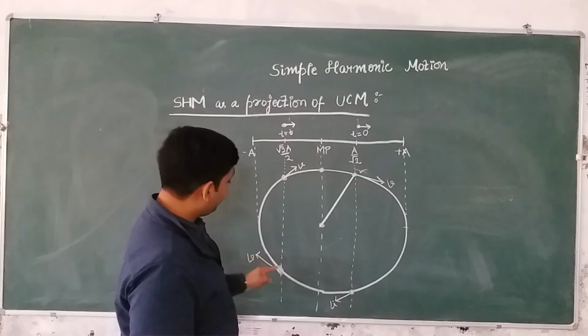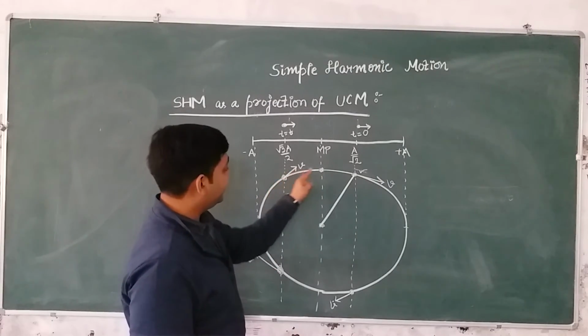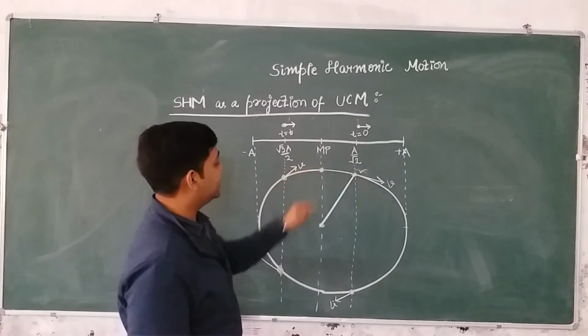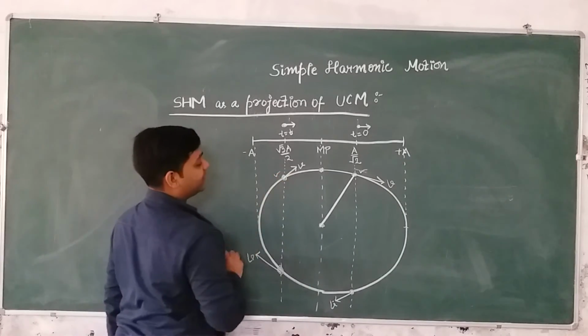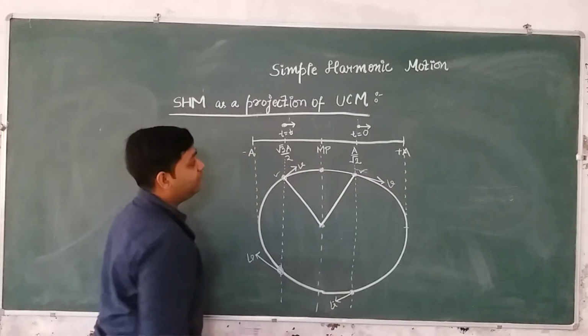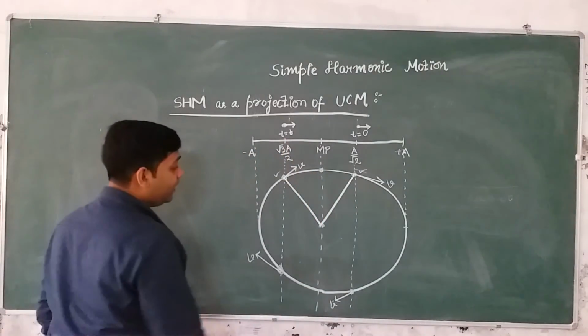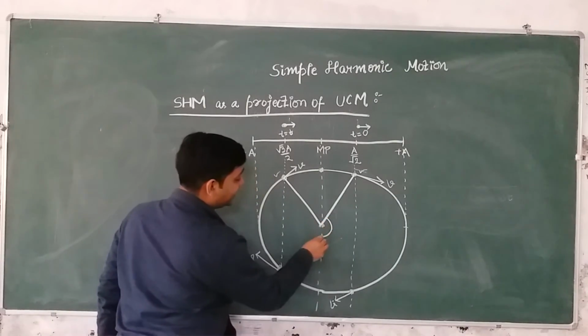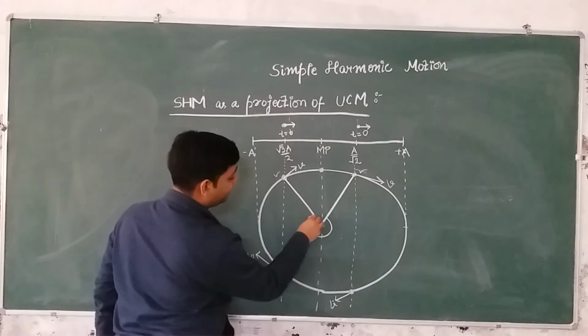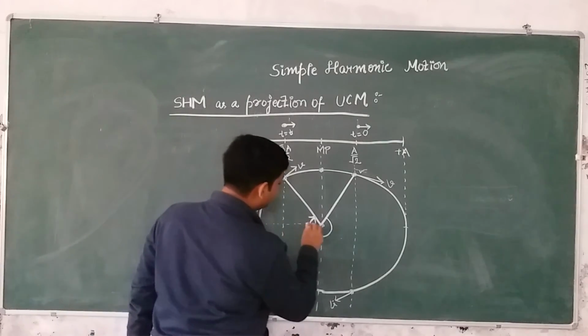In this case, the particle is going towards the amplitude, and in this case, the particle is going towards the mean position. So that means this position is correct. So that means this is the final position of the particle after time t is equal to small t, right? So this is the total angle that is swept by the particle, right? So can you tell me the value of this angle?